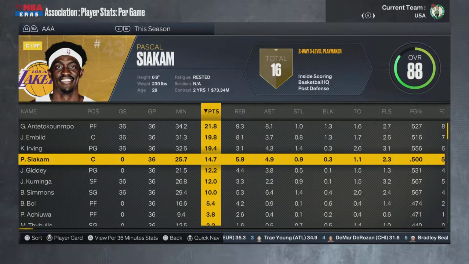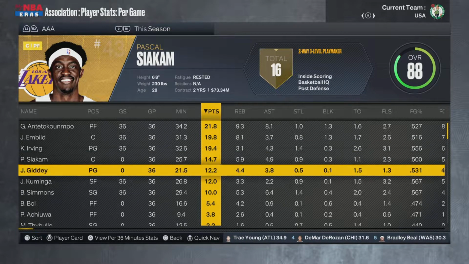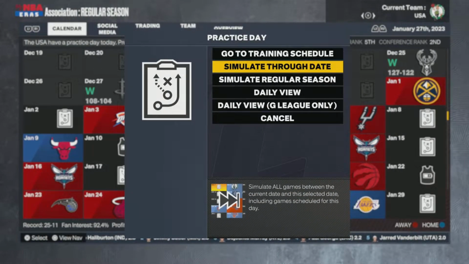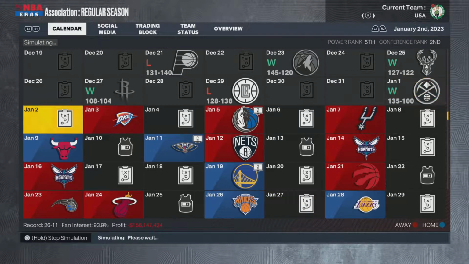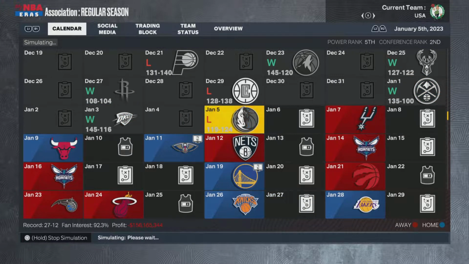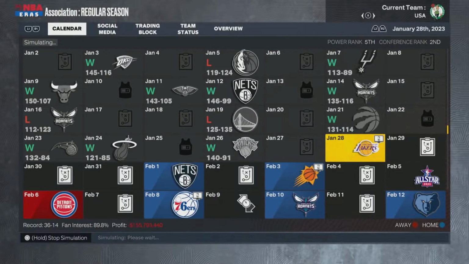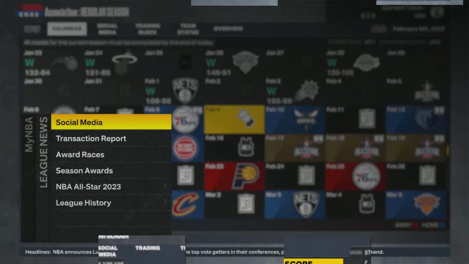And then you got Siakam, Giddey. Kuminga playing pretty well this year. I did bump up his overall a little bit, but he's still 79 and playing very well. So a little surprising there, but those are what the stats are looking like. I'll show you guys the standings and stats once again at the very end of the year.